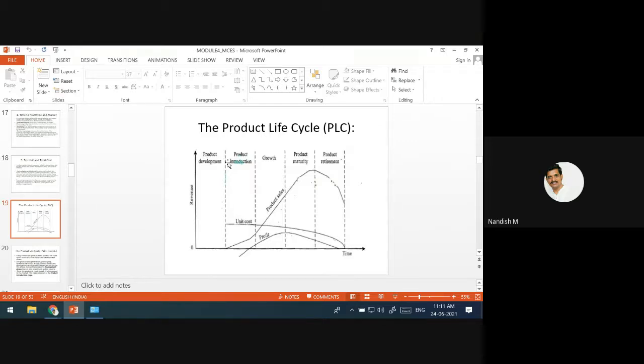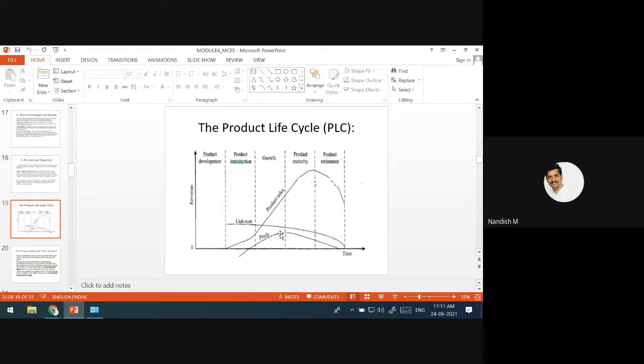Okay, after product development, what we do in the life cycle, we are going to introduce the product to the market. Now during this stage, there is so much investment, because for development there will be so much investment. During the product introduction stage also there will be no returns. After that is the growth stage, it starts. You can see the graph here. As the sales go up, there will be a profit. You can see the profit.